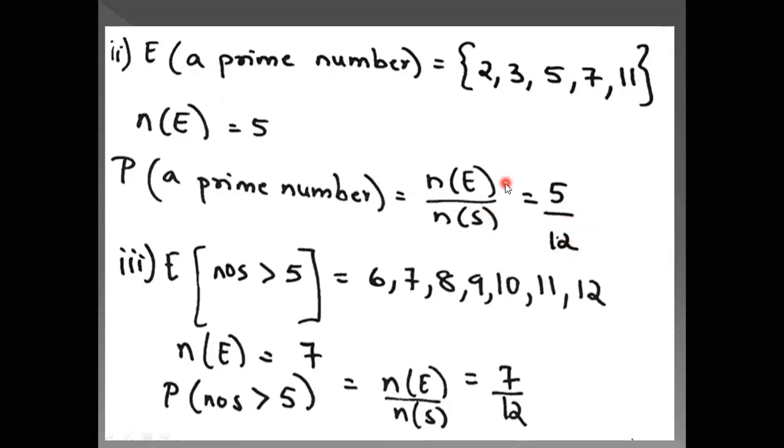After that, event that number is greater than 5. So between 1 to 12, which are the numbers which are greater than 5? 6 is greater than 5, 7, 8, 9, 10, 11 and 12. So there are 7 numbers which are greater than 5. So number of events upon number of sample space. The number of events is 7 and number of sample space is 12. So the answer becomes 7 upon 12.